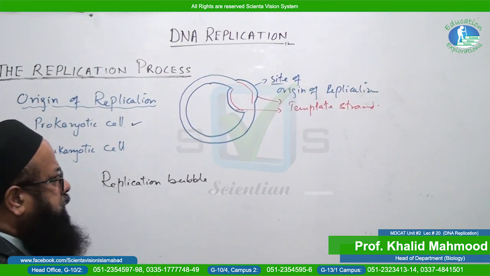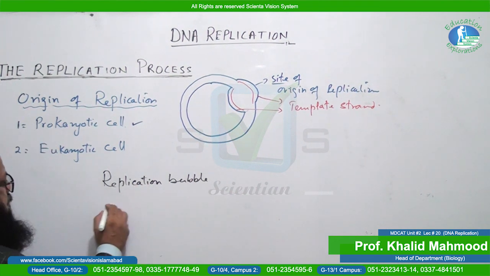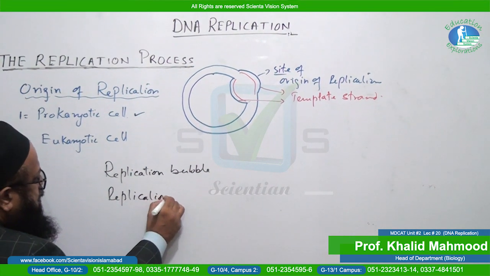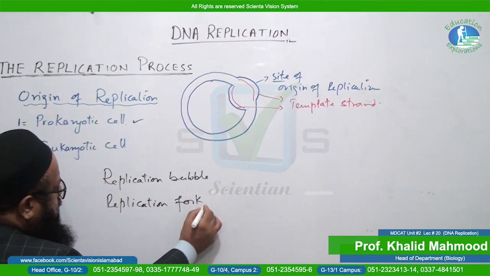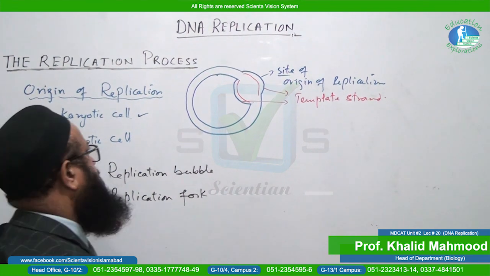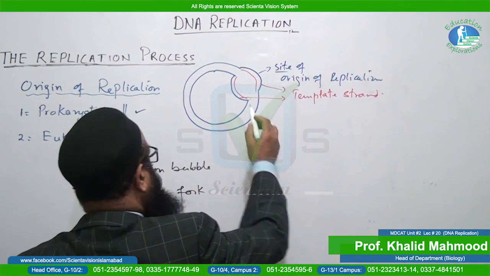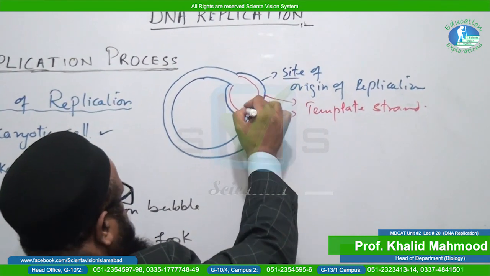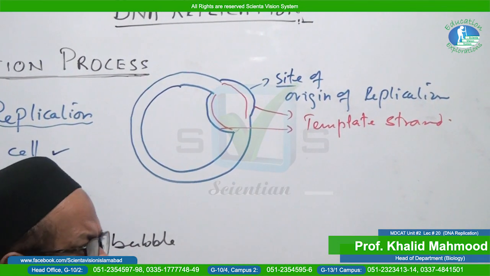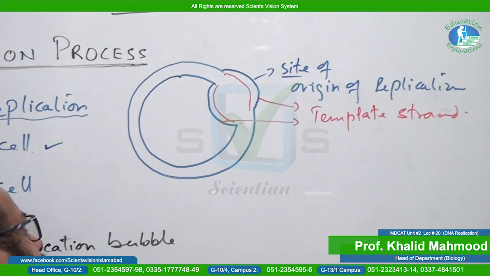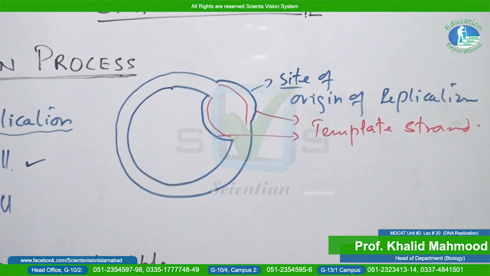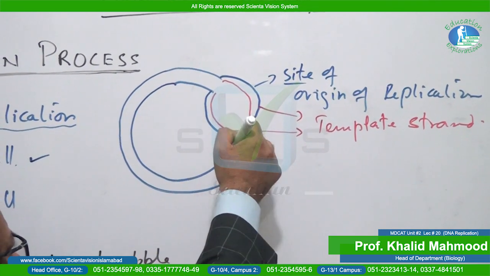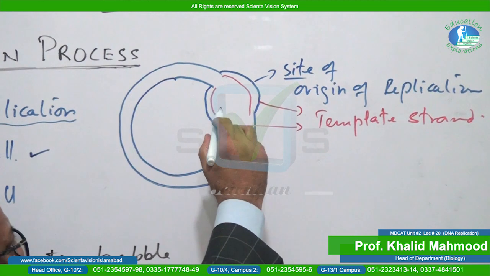And what is a replication fork? As far as the replication fork is concerned, you can observe in this replication bubble there are two DNA strands. Later on in the coming part of the lecture we will see the mechanism of DNA replication in these two strands, where one is toward the replication fork and the other is away from the replication fork.